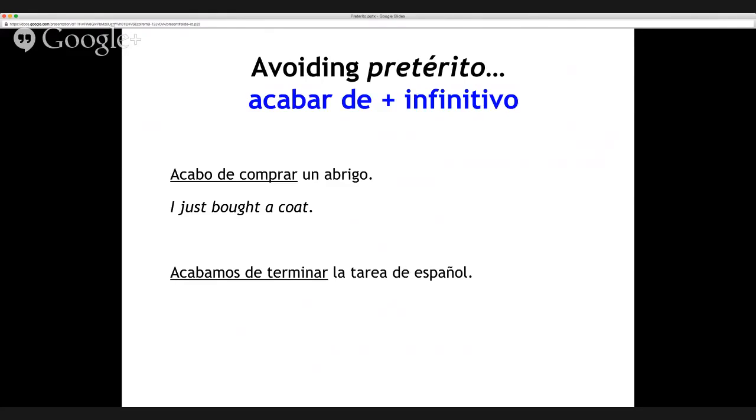Acabamos de terminar la tarea de español. We just finished the Spanish homework. Again, following that little formula. Acabar, followed by de, followed by an infinitivo, to say you just did something.